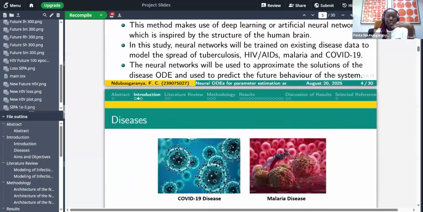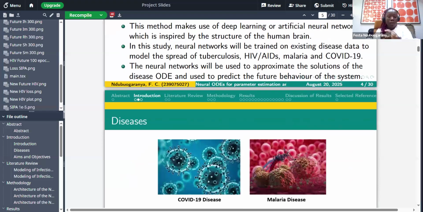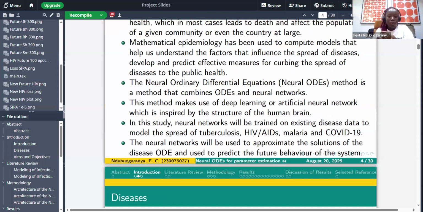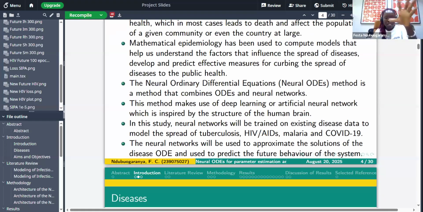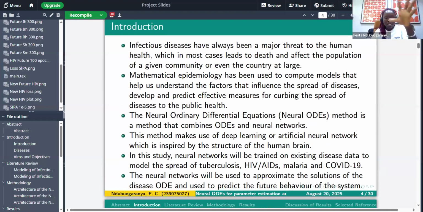For this particular study, I worked with eight hidden layers, and each layer has 20 neurons. But this is just an illustration I want us to see. This diagram shows three hidden layers, and each layer has six neurons. Then the output layer gives us the prediction of the compartments of the diseases. Here we have S hat, I hat, and R hat, which represent the prediction of the model. So this is what the architecture of the neural network looks like.